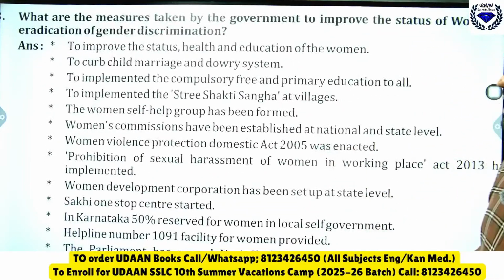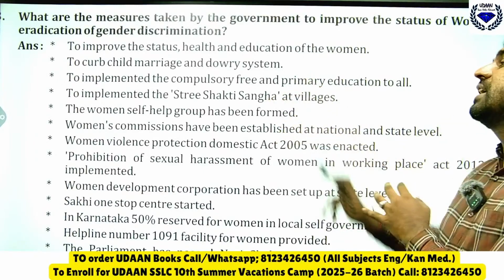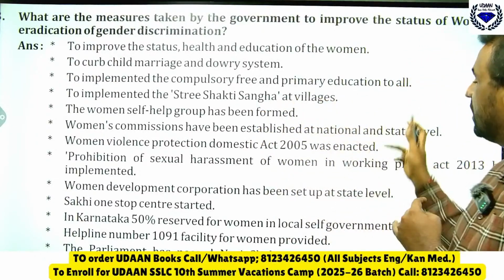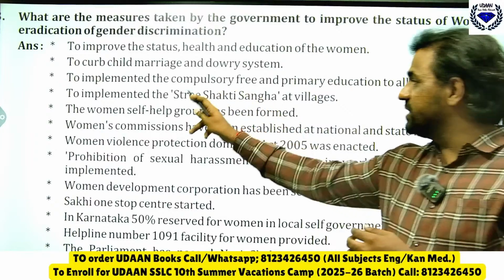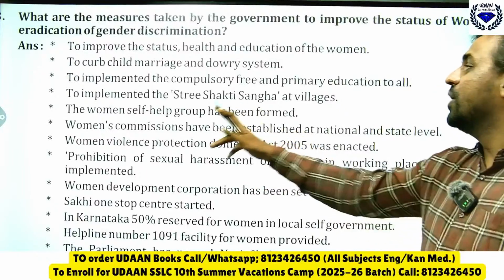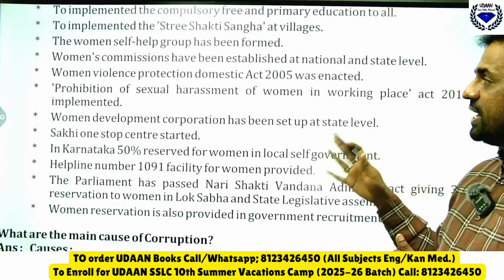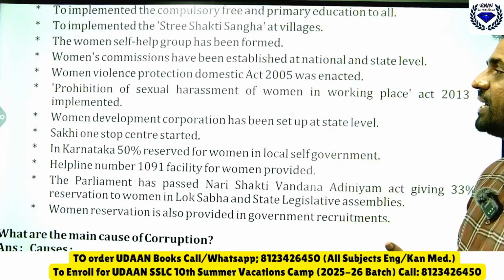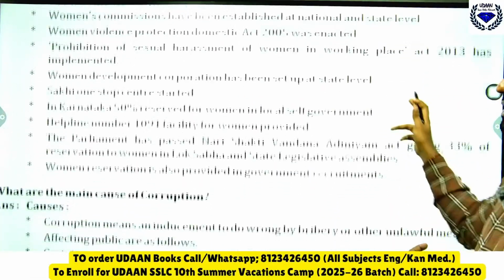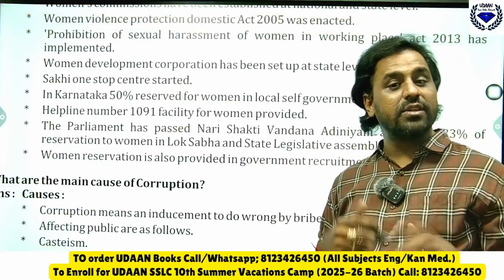To improve the status, health and education of women, to curb, that means to stop, child marriage and the dowry system, then to implement compulsory free primary education for all. Here Stree Shakti groups, Stree Shakti Yojana, Mahila Mandalas, Yuvati Mandalas have been started. Women self help groups, and Women's Commissions have been established at national and state level. The Protection of Women from Domestic Violence Act 2005 was enacted. The Prohibition of Sexual Harassment of Women at Workplace Act 2013 has been implemented. A Women Development Corporation has been set up. Sakhi One Stop Centre. You should know this.